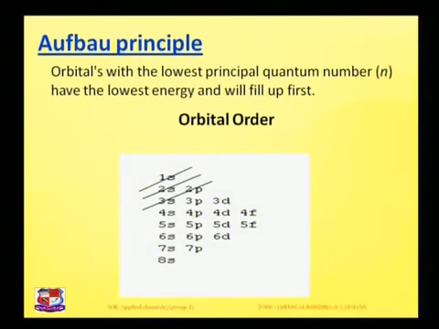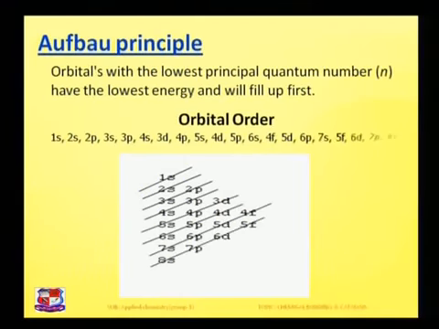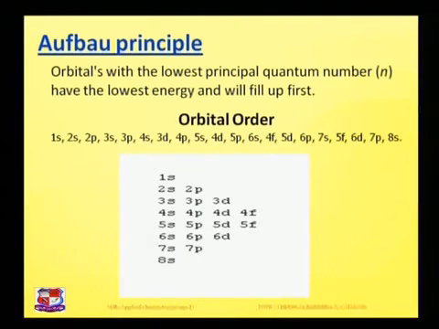Also, the electrons are distributed in different orbitals and suborbitals based on three different rules. The first one is the Aufbau principle. According to this principle, the orbital with the lowest principal quantum number n has the lowest energy and will be filled up first. As shown here, the 1s orbital is first filled completely, then 2s, 2p, 3s, 3p. Now after 3p, the 4s orbital is filled first because it is the lower energy shell as compared to 3d, as shown in this figure.